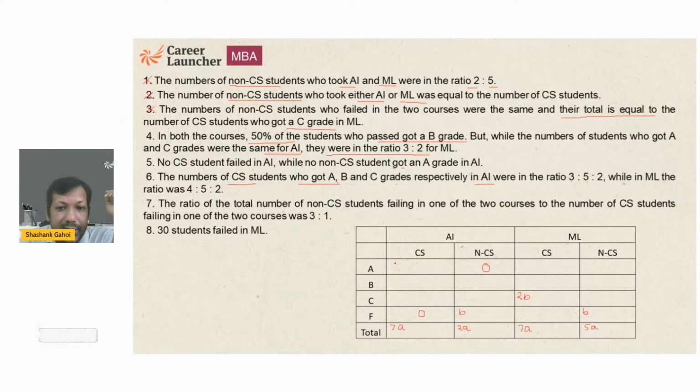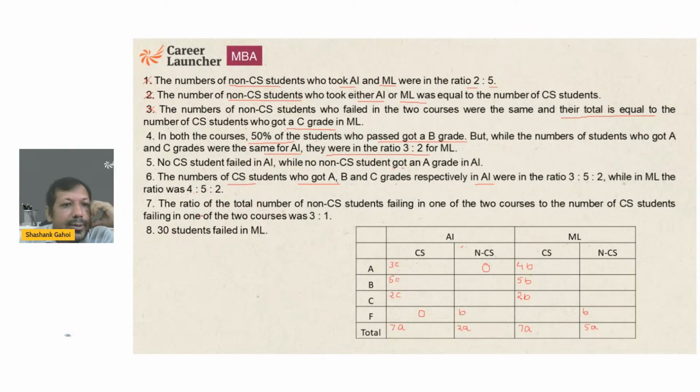Okay, so basically let's call it 3C, 5C, and 2C. While the ML ratio was 4:5:2. ABC. So in ML, it is already 2B, so I'm going to write it as 5B and it is going to be 4B. So now we started getting same variables. So in ML, the ratio was 4:5:2.